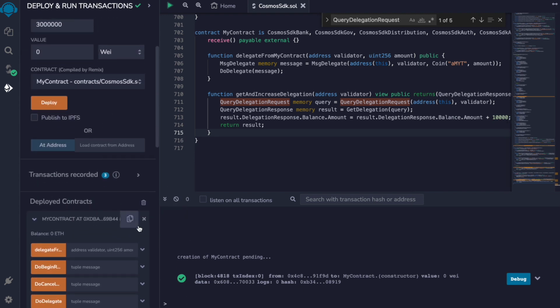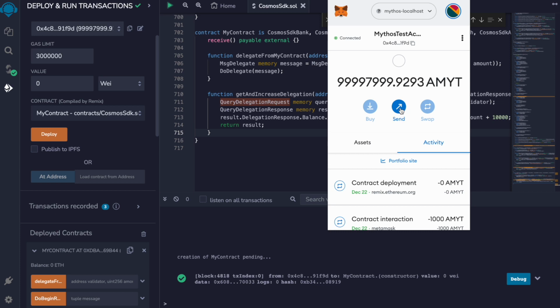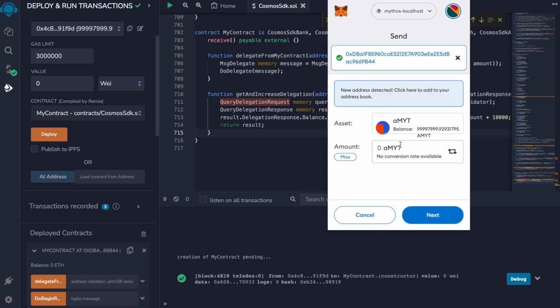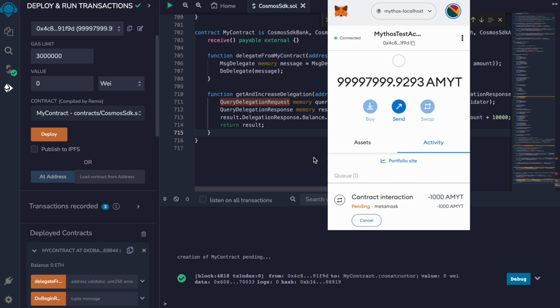And now we will copy this address because we need to send the contract some funds so it can delegate from its own funds to the validator. And we will be sending 1000 MITE tokens. MITE tokens have 18 decimals.